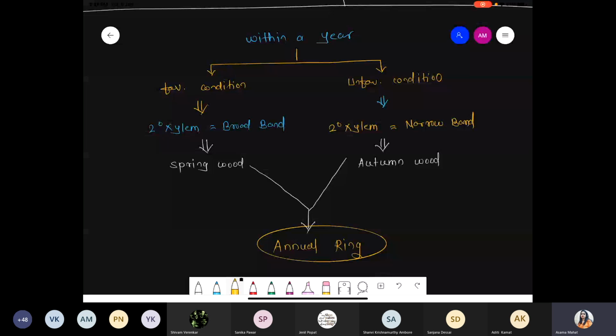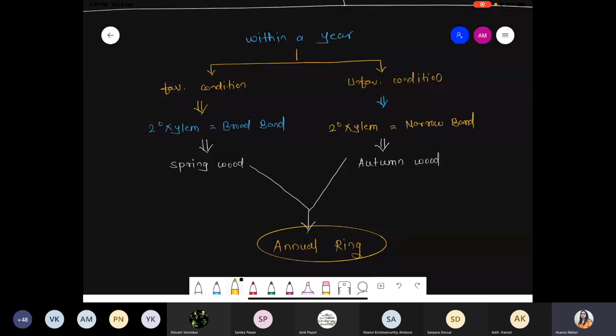It means that within 1 year, the activity of the vascular cambium changes. During the favorable condition they form spring wood, during the unfavorable condition they form autumn wood, which is morphologically different, and the activity is also different. So that entire structure, spring wood as well as autumn wood, collectively is called the annual ring.